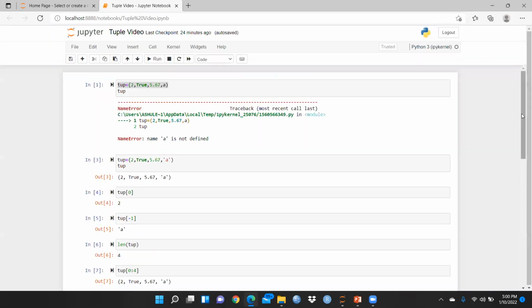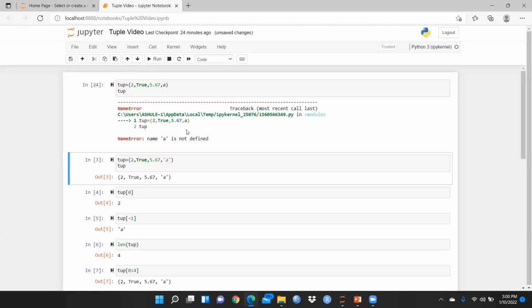Let's say I have created this tuple with various kinds of data, means I have put one value as 2, then True, a logical value, right? And there is also one alphabet I provided, that is A. But when I put A, what happened? Let me run this.